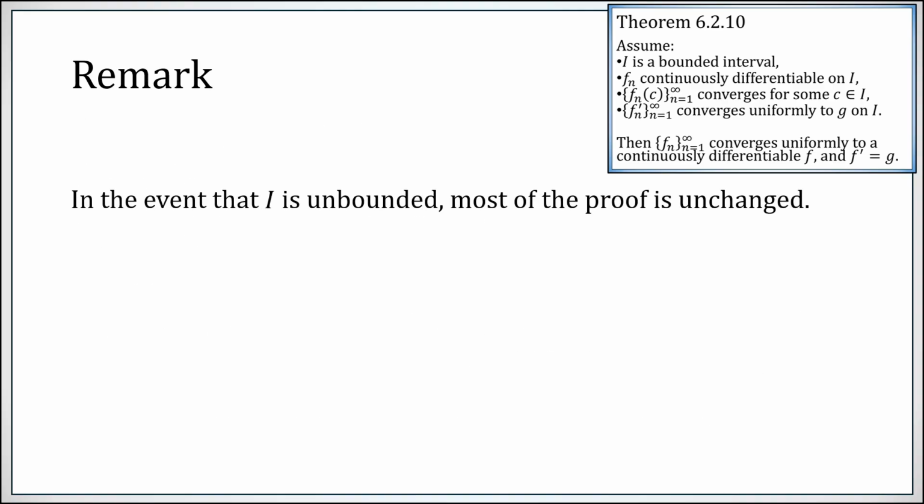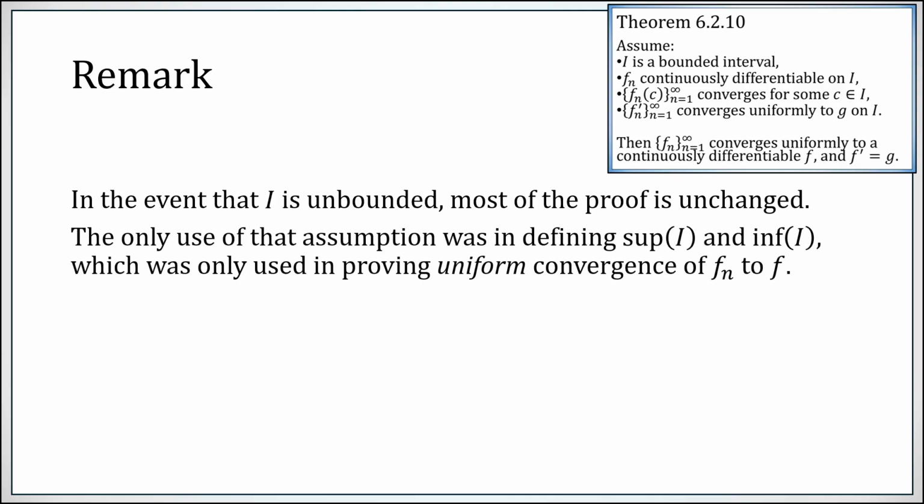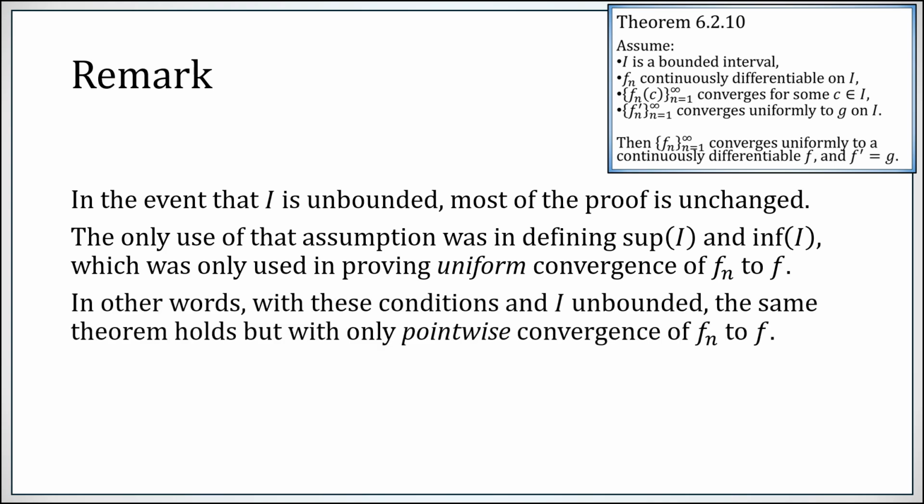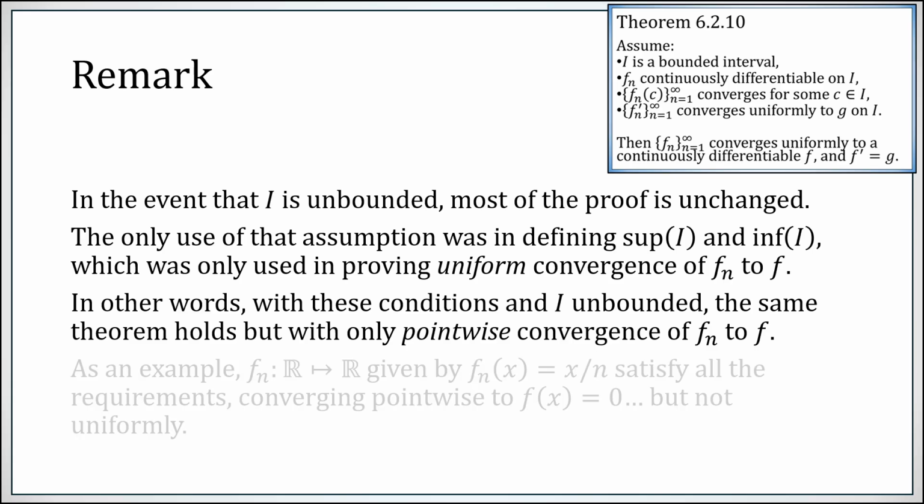Now, in the event that the interval I is unbounded, all of the previous proof works pretty much the same. The only way we used a and b, the sup and inf of the interval, was when we got to proving uniform convergence of fn to f. In other words, if you take all of these assumptions but you remove the fact that I is bounded, you still get this conclusion, except instead of the fn's converging uniformly to f, they are converging pointwise to f.